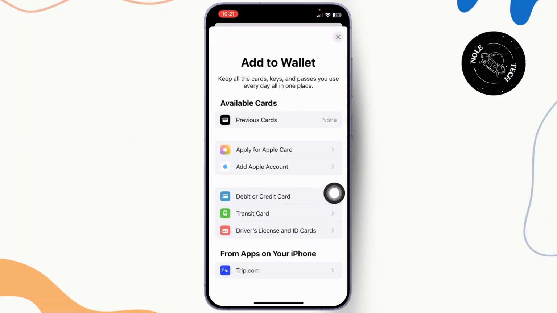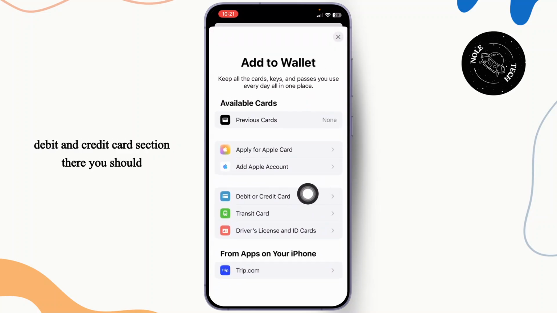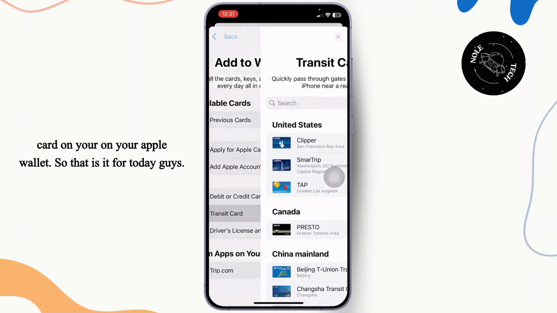Once you scroll down all the way after heading over to the debit and credit card section, there you should find the button to add a different card manually, and you can enter the card details after tapping on the card, such as your name on the card and your card number. And once you do all of that, you should be successfully able to add EZ-Link card on your Apple Wallet.